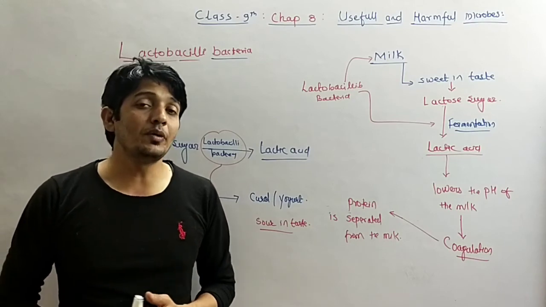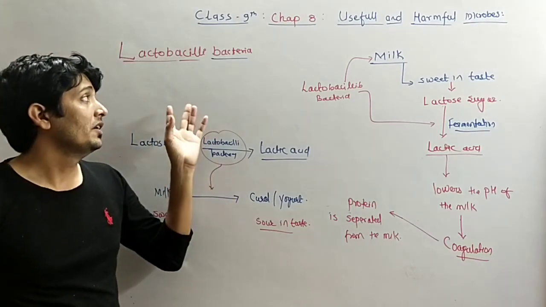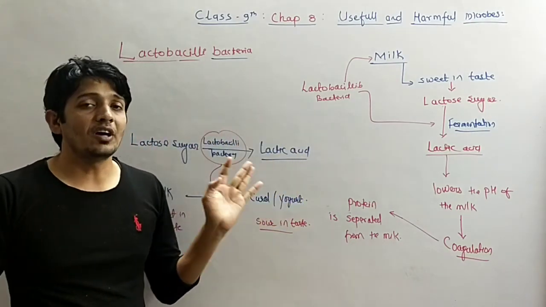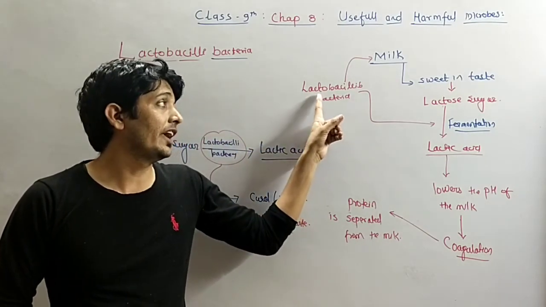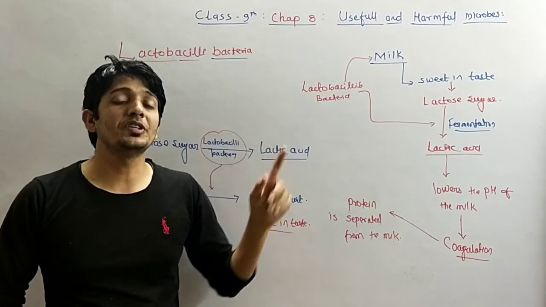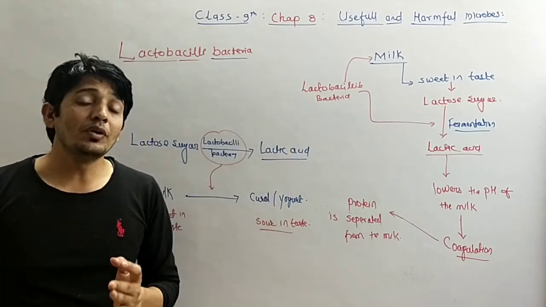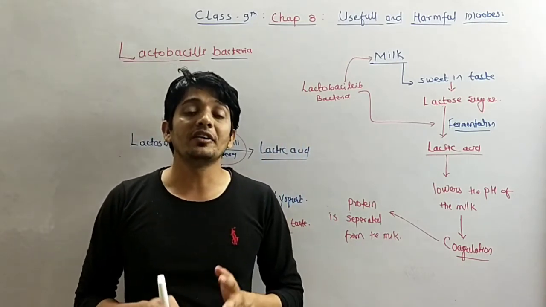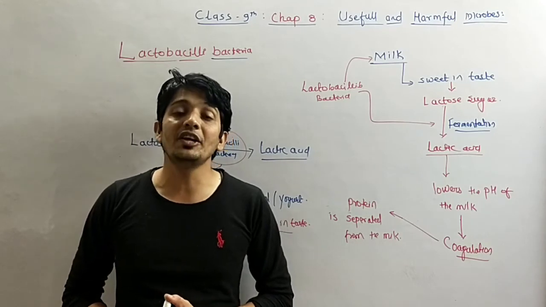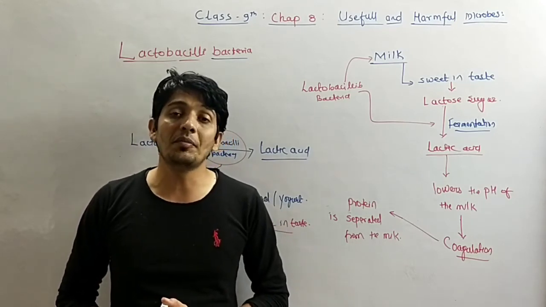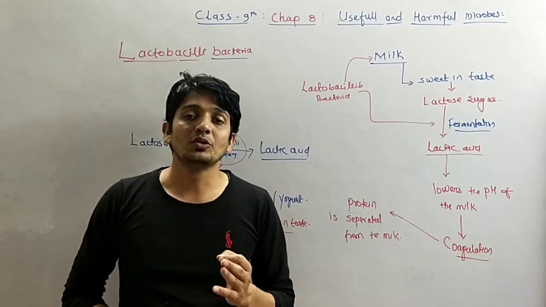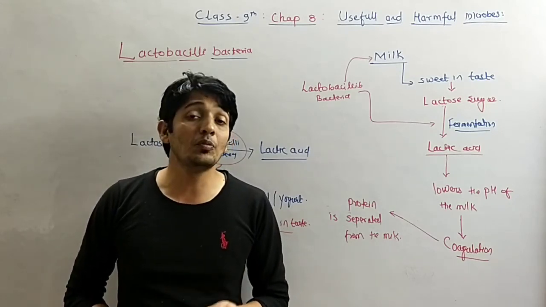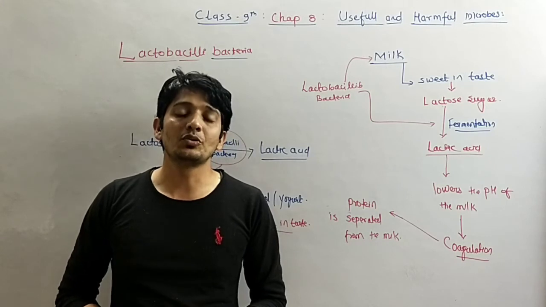Okay, so in the white revolution many types of milk products are formed with the help of fermentation, which takes place with the help of lactobacillus bacteria. Nowadays in the market different types of buttermilk and yogurt are available, which people drink so that they can boost their digestive system.